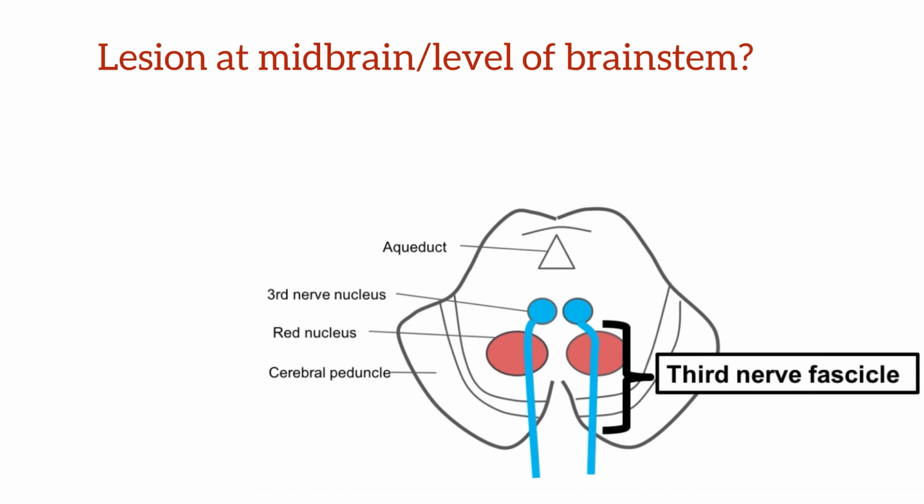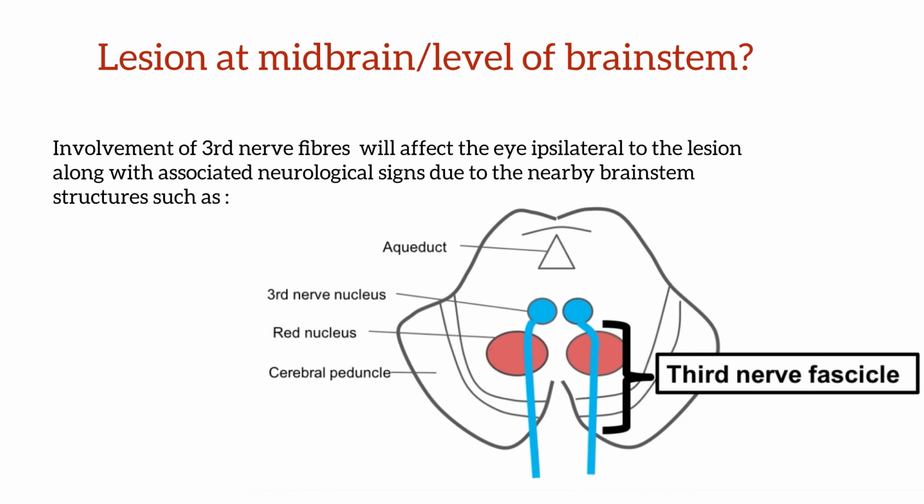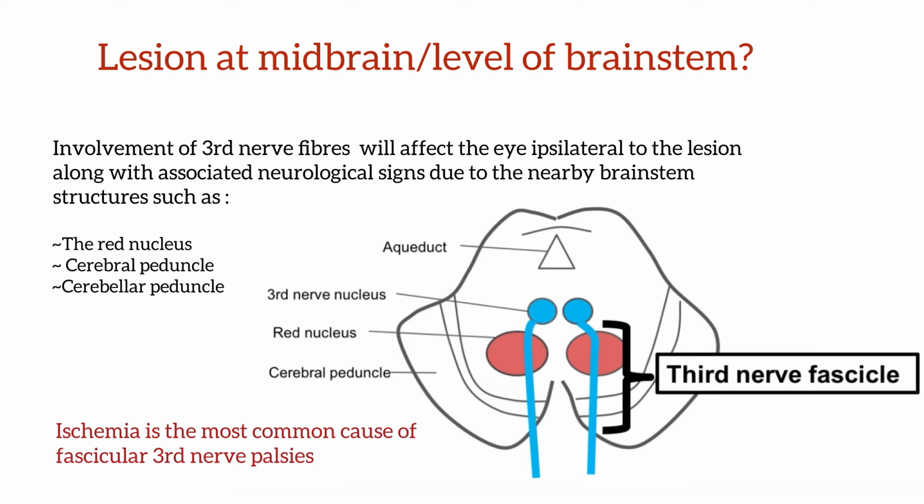If there is a lesion at the midbrain or the level of brainstem, there will be involvement of the third nerve fibers affecting the ipsilateral eye along with associated neurological signs due to the nearby brainstem structure involvement. Some of the structures which are commonly involved in a midbrain lesion are red nuclei, cerebral peduncles and the cerebellar peduncles. In the next few slides, we would be talking about a few important named syndromes.